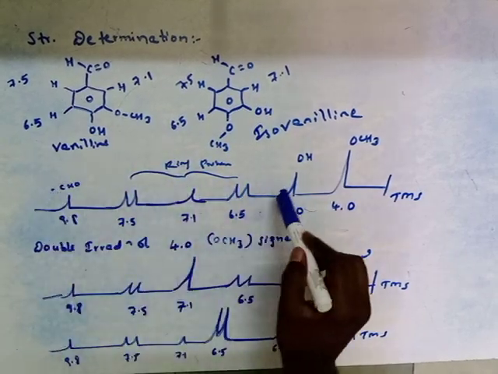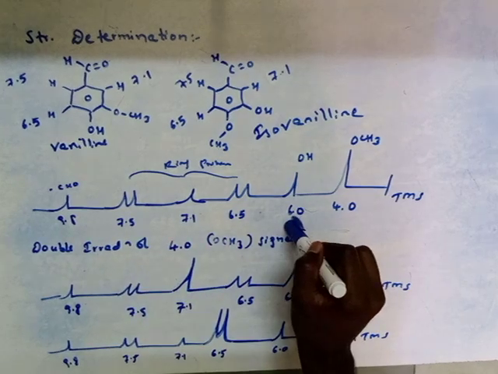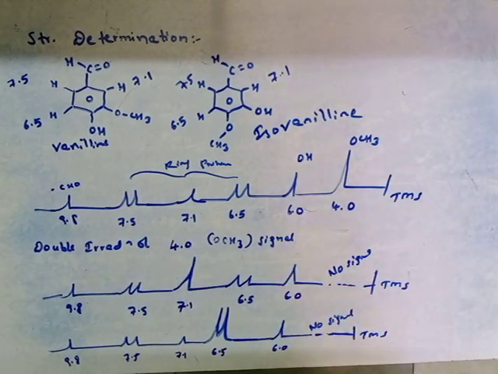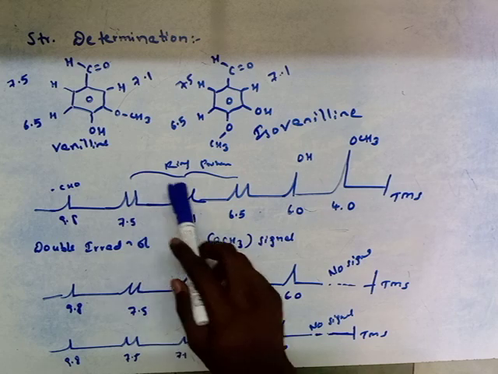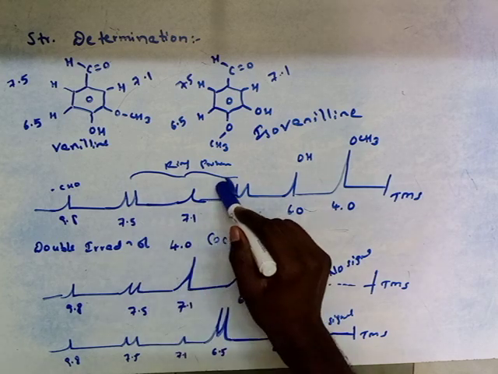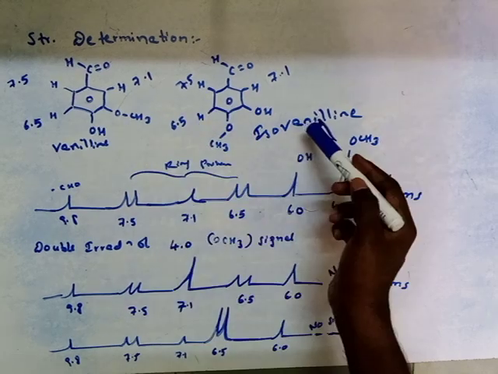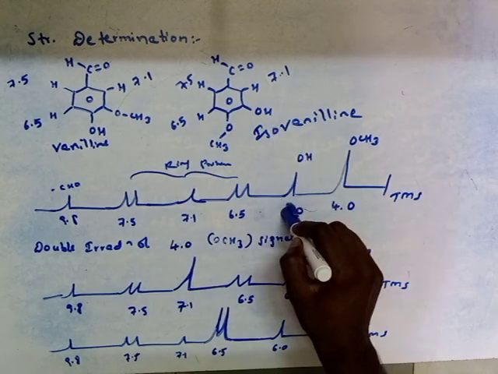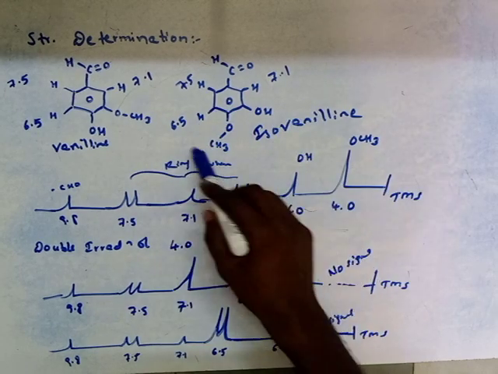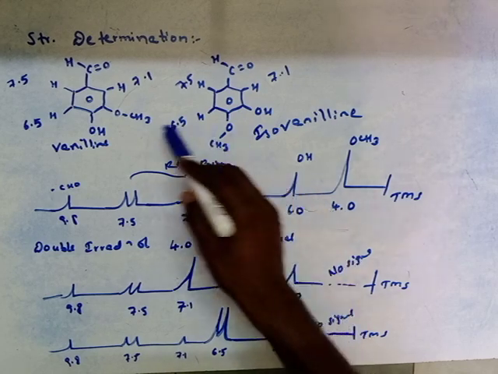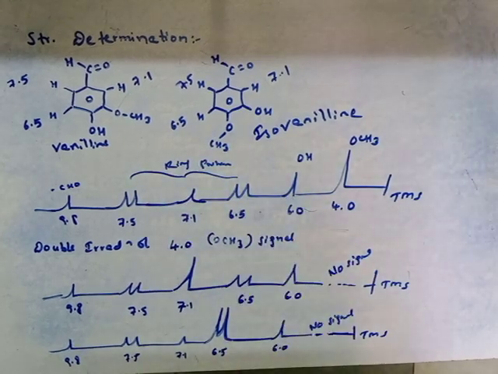That's why they give the same NMR spectra, so it is difficult to identify whether the spectrum belongs to vanillin or isovanillin. This problem can be overcome by the application of the NOE technique.